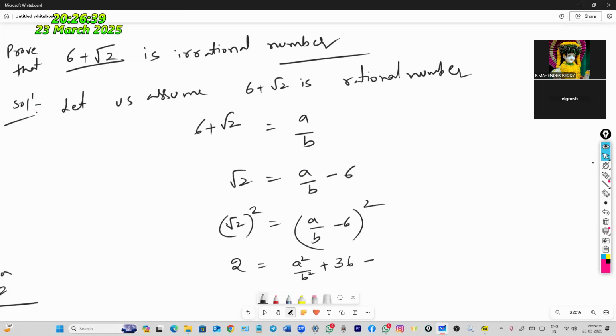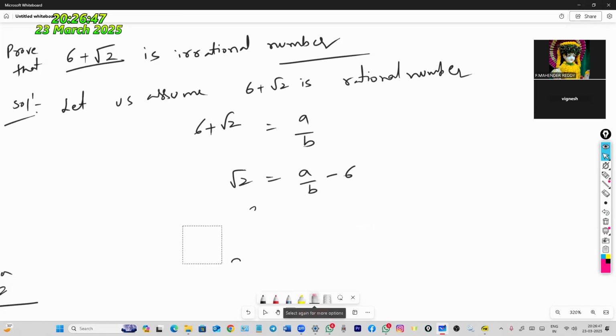Here root 2 is sufficient. When two roots are there, you have to use a different format. Only one root is there, then only one is sufficient. Okay, here root 2 is equal to a by b minus 6. Finally we got this wrong statement.